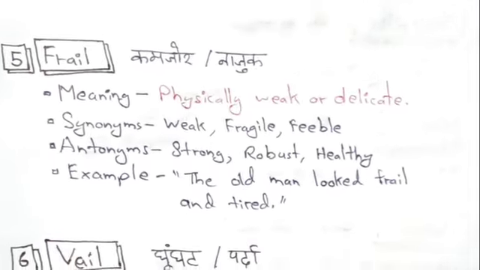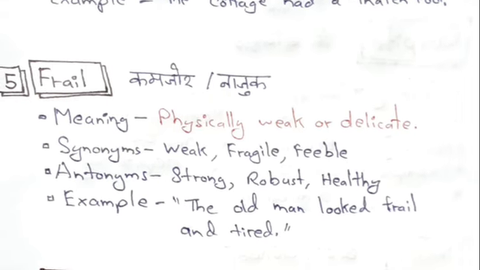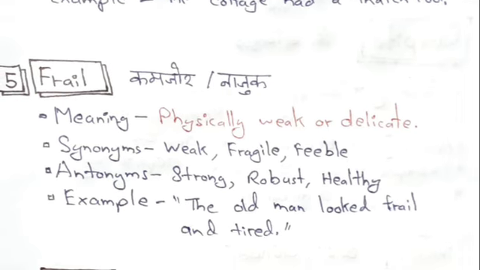Next one is frail, यानी कमजोर या नाजुक. Meaning physically weak or delicate. Synonym इसका है weak, fragile and feeble. The antonym is strong, robust and healthy. Example: The old man looked frail and tired.